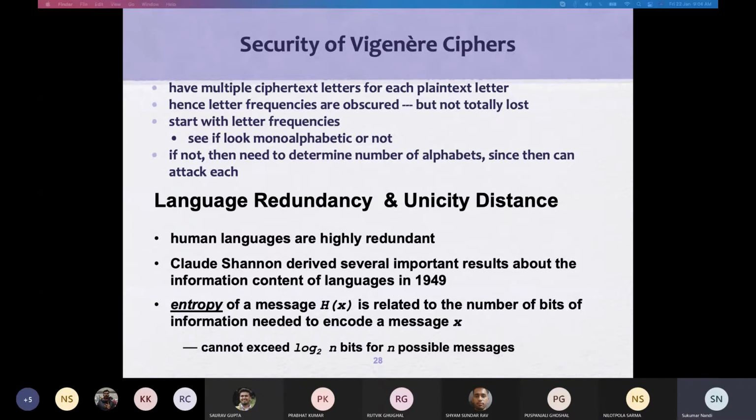Entropy formula, if you don't know, please read it. The entropy of anything is defined in terms of probability, that is minus pi log to the base 2 pi, where pi is the probability of the ith message or ith instance.